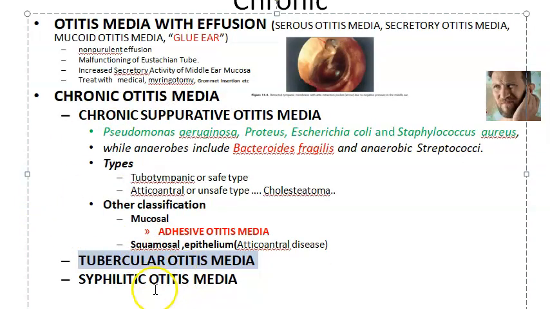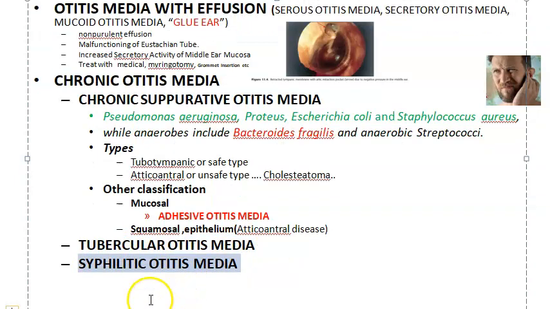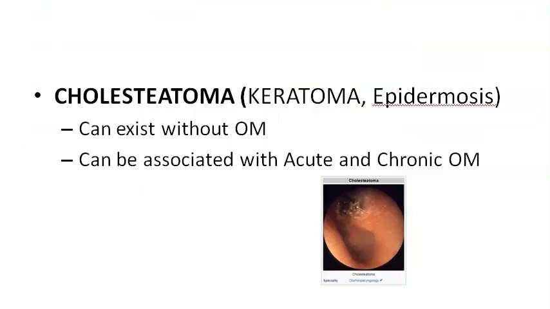Then under chronic conditions, you have the tubercular otitis media. Obviously, what is the causative agent here? Tuberculosis bacteria. So pulmonary tuberculosis can find its way into the middle ear. Okay, you will give anti-tubercular therapy here. Syphilis also very similar. You will give antisyphilitic treatment. All this is also chronic, as you know, right? Tubercular, syphilis, everything. Let us look at one more condition of the middle ear.